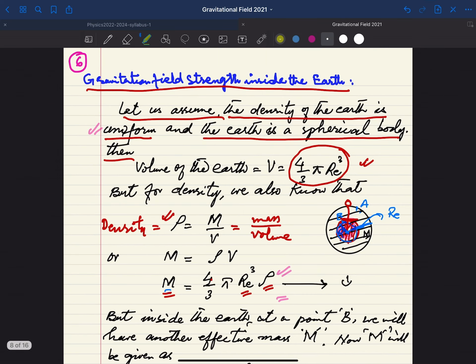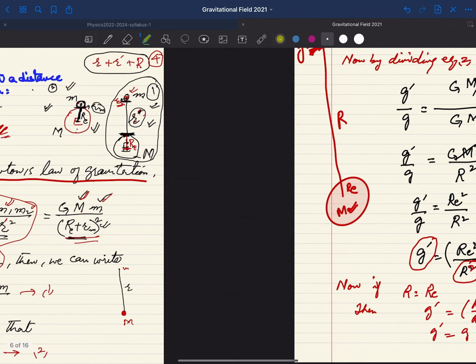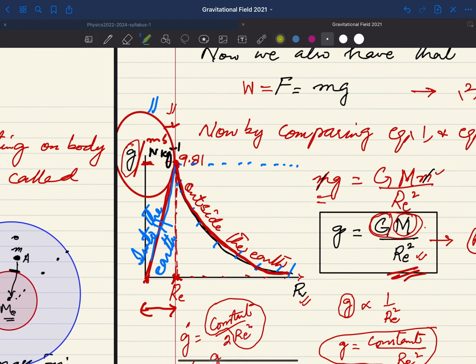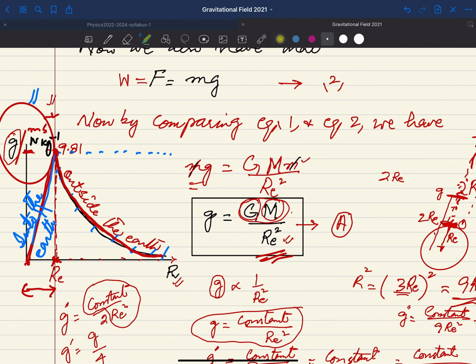It means that when you draw a graph, like the one we have discussed here, this graph shows the effect of the distance from the center of the earth. Suppose here you have the center of the earth and this is the distance RE. At RE the value of g is 9.8, and as we have already discussed, when we go away from the surface of the earth, this value will decrease in this way because it is inversely proportional.